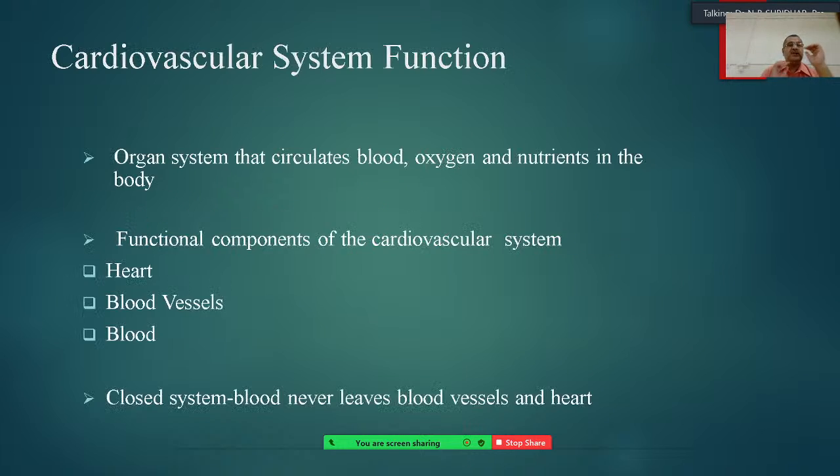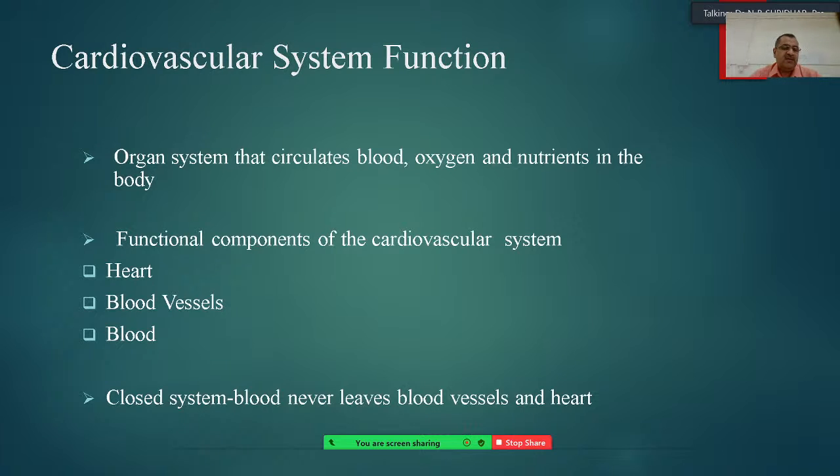So coming to the first introduction, the cardiovascular system functions as an autonomic organ and it circulates the blood, oxygen and nutrients in the body. So you know it very well. The functional components of the cardiovascular system are three: number one is the heart, the second one is the blood vessels which are distributed throughout the body, and the third one is the blood.